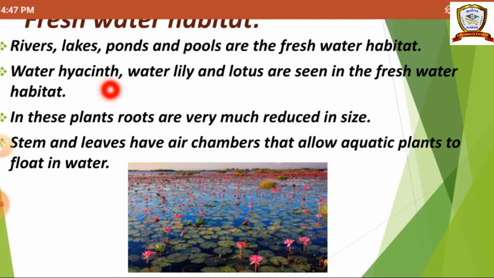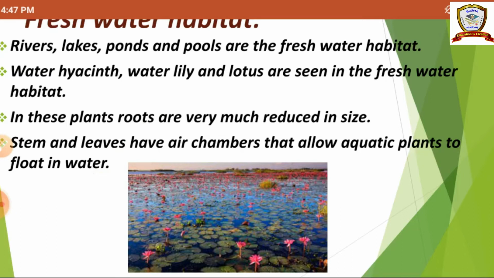Water hyacinth, water lily and lotus are seen in the freshwater habitat. In these plants, roots are very much reduced in size. Stem and leaves have air chambers that allow aquatic plants to float in water. Okay, so freshwater habitat means good water habitat.